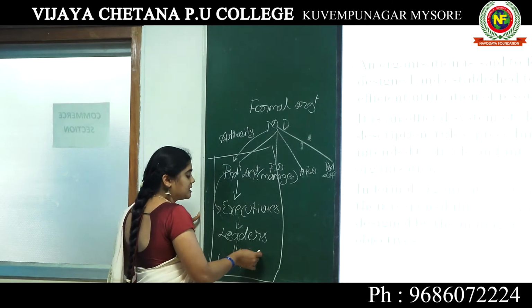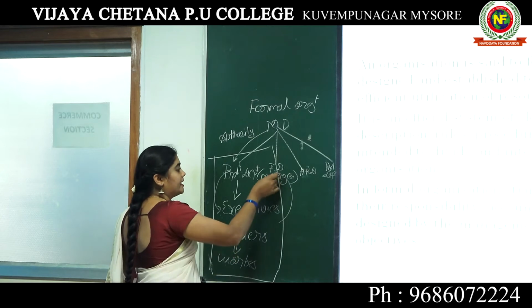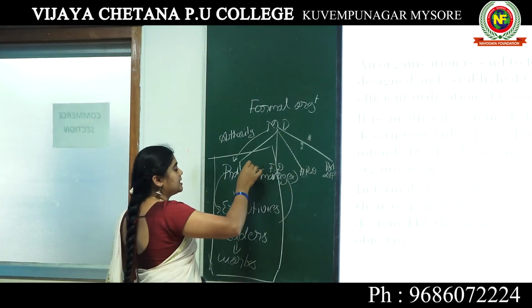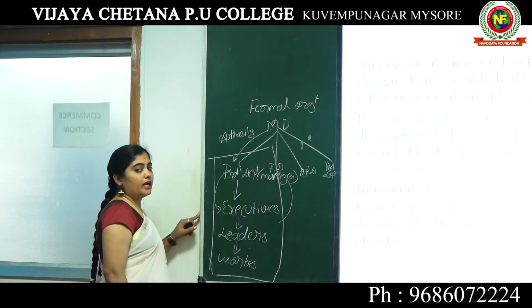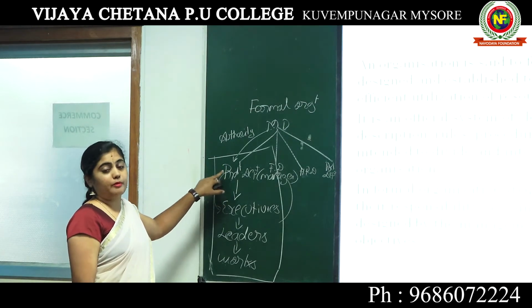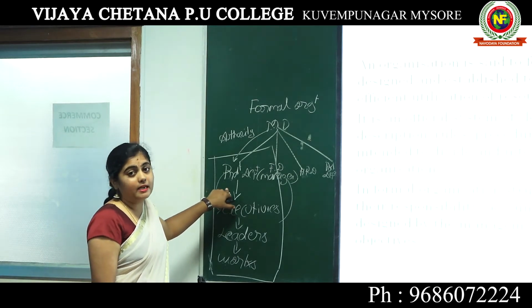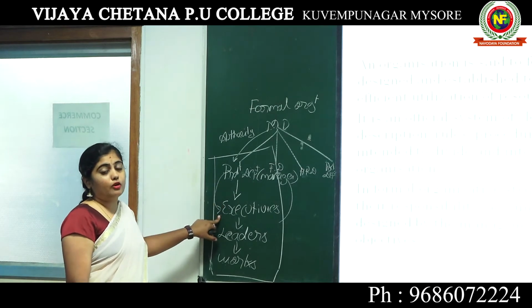Whatever works take place are reported again to the production department, and the manager is responsible for answering the questions of the MD. This is the rules, relationship or procedure of how works are carried out in an organization, and also who has to communicate to which person.